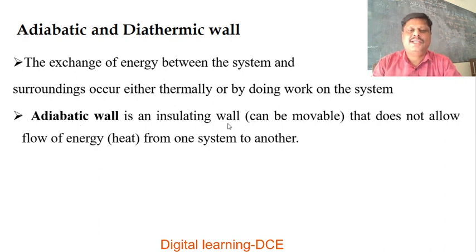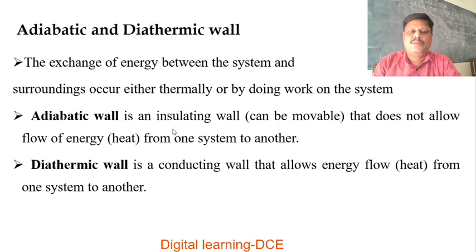An adiabatic wall is an insulating wall, which can be movable also, that does not allow flow of energy or heat energy from one system to another. Insulating wall means it does not exchange heat energy from the system to the surroundings or from one body to another.